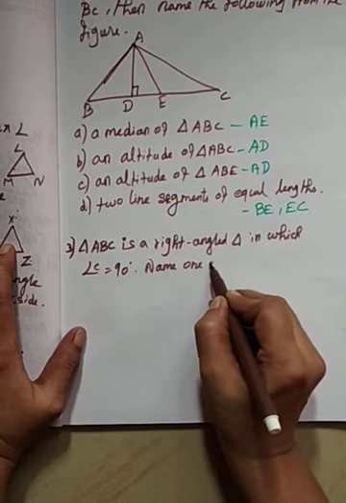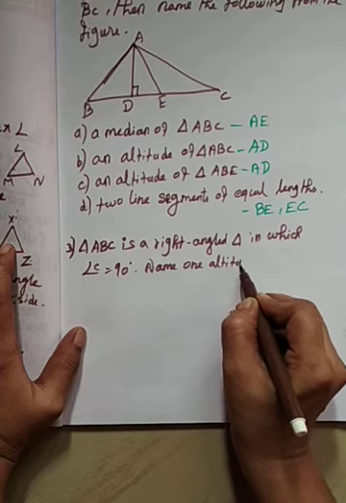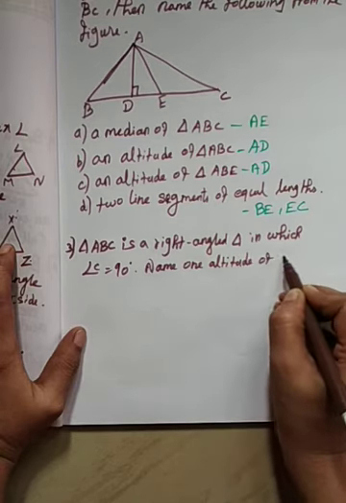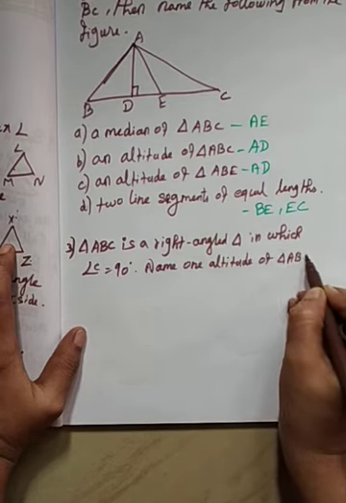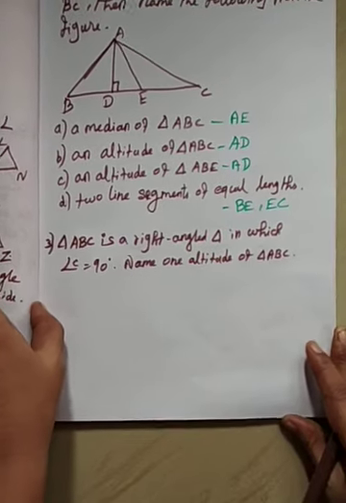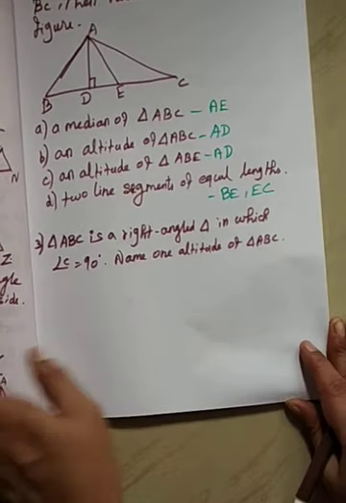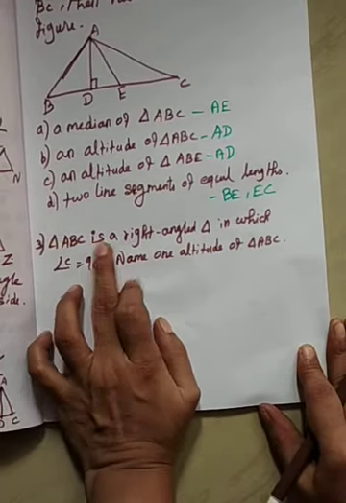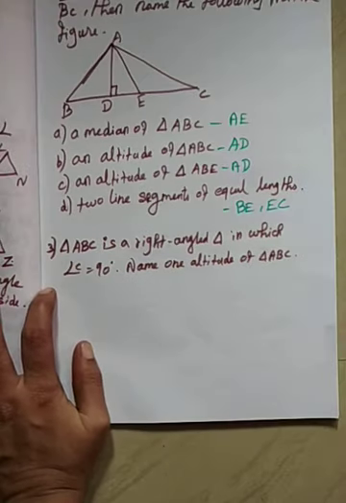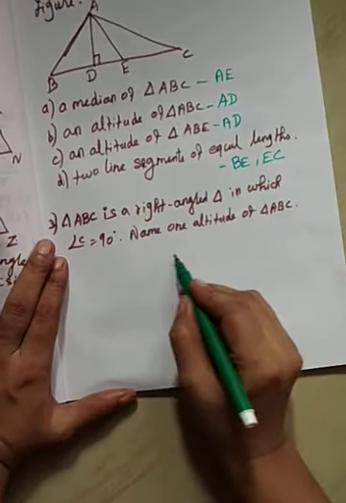Name one altitude of triangle ABC. Okay, see what is the question? Triangle ABC is a right angle triangle. So first you have to draw a right angle triangle. Okay.